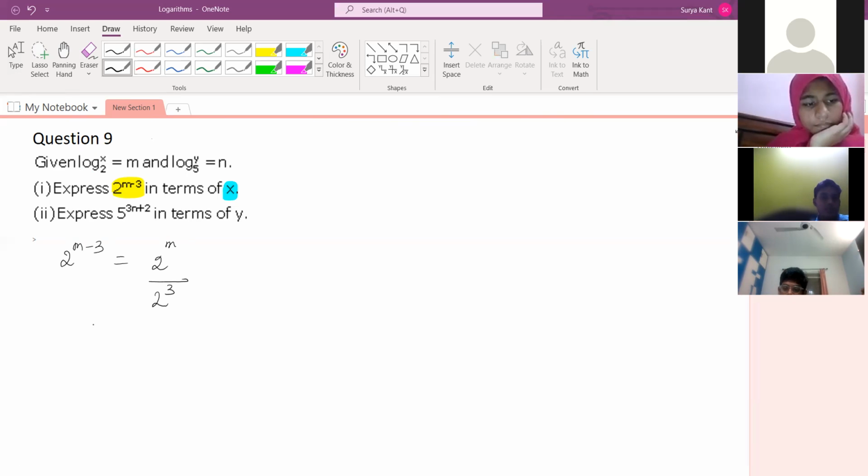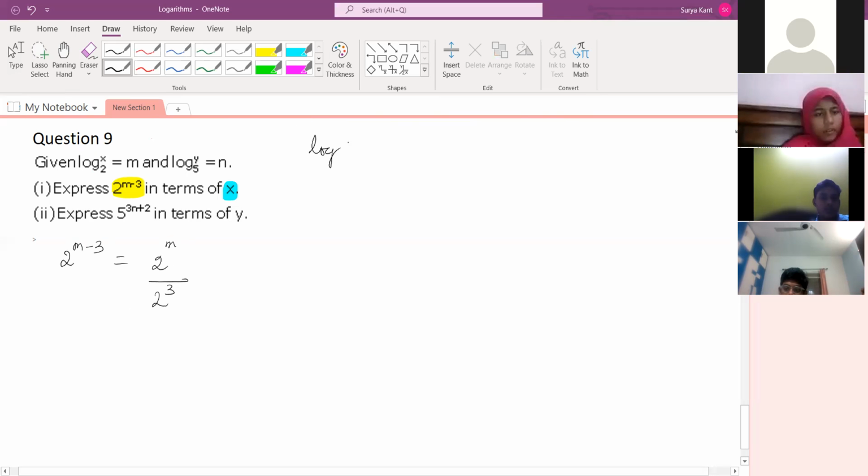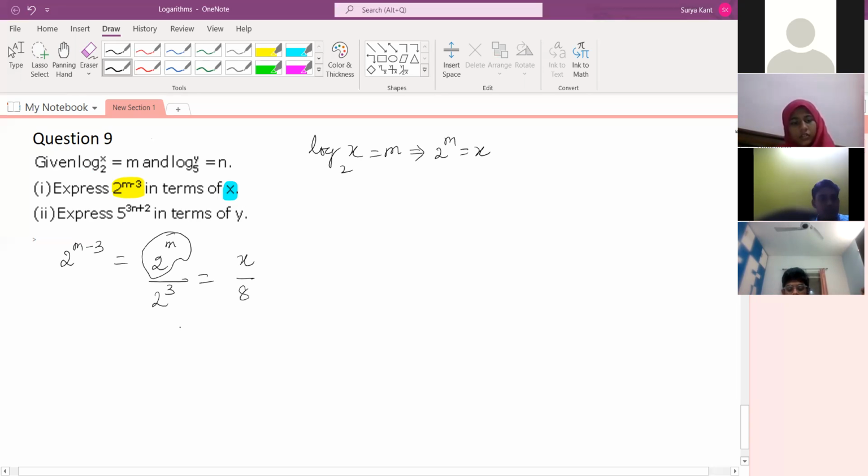Yes, you can. Now, if you see here, log x to the base 2 is equal to m is given, right? So from this, what can we write? 2 to the power m is equal to x, can we write that or not? Yes, we can. So here we have to find in terms of x only. So this 2 to the power m is nothing but x. So x divided by 8. Can we write like this or not? Yes. So that's the only answer.